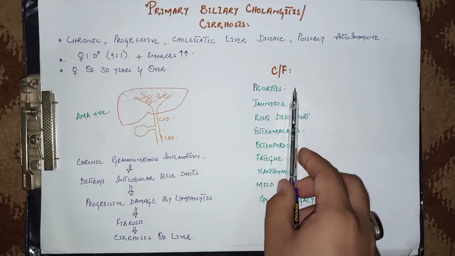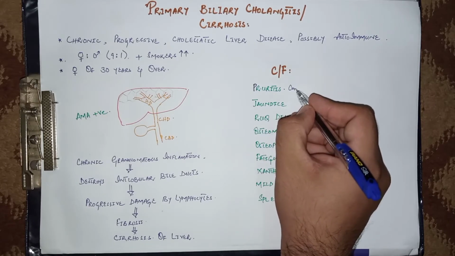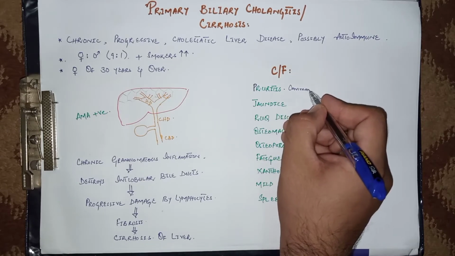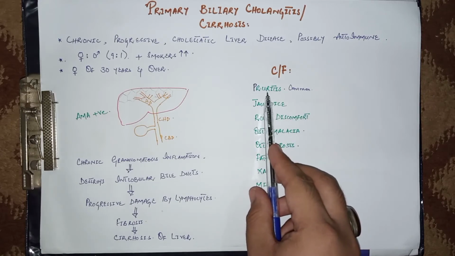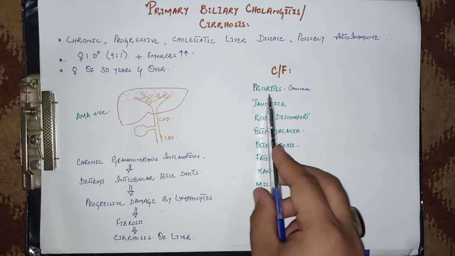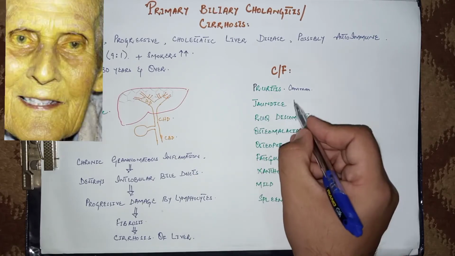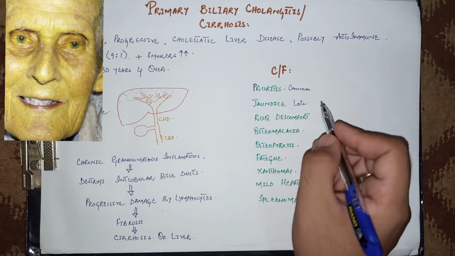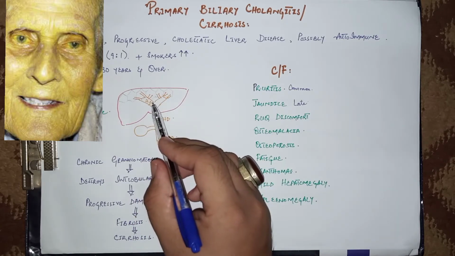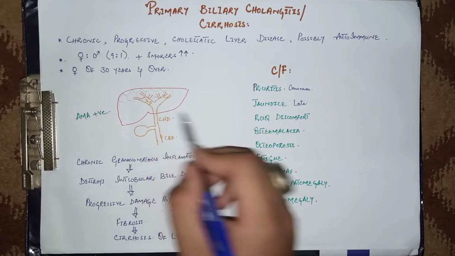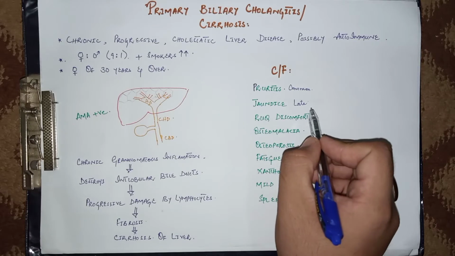Now come to its clinical features. The most common feature is pruritus. Pruritus means itching of the skin. It is basically due to the deposition of bile salts in the skin. So it is the most common presenting complaint of the patient. Another late feature is jaundice because of increased level of conjugated bilirubin. Because of obstruction or fibrosis here, it leads to direct hyperbilirubinemia. So due to increased bilirubin it causes jaundice, but it is a late feature.